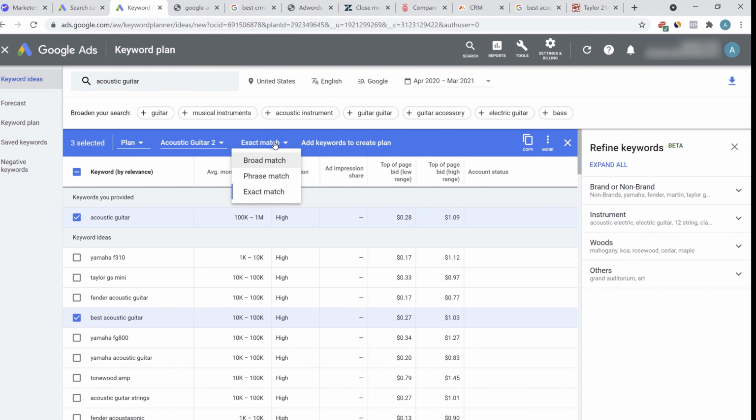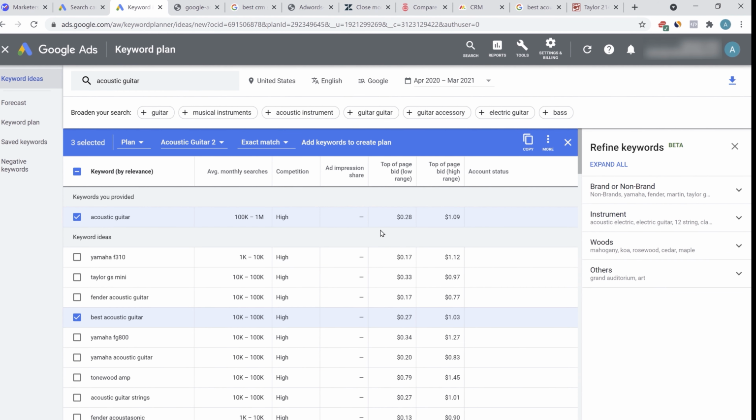We have created an ad group. Then we can select whether we want the exact match or the phrase match or the broad match and add keywords to create plan. Then we can go on and create a plan like this.